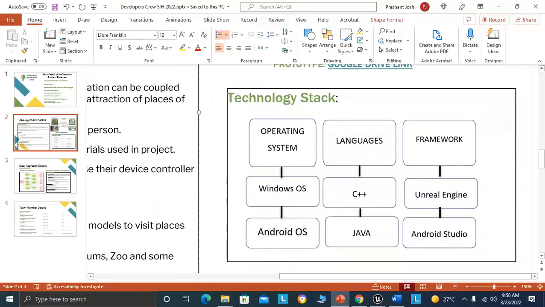For the technology, we used the Windows operating system to create this virtual beauty to mimic the natural attraction. We used Windows for the framework.